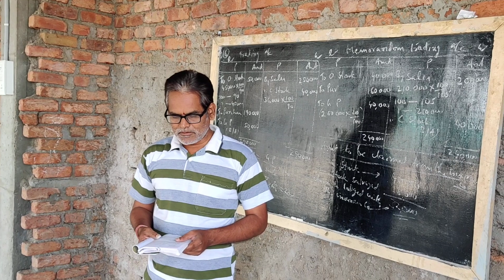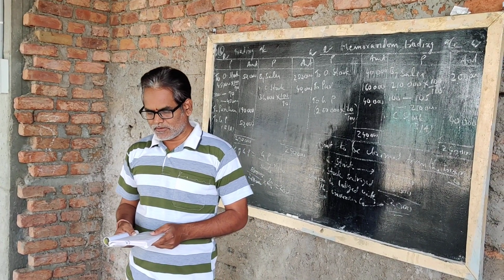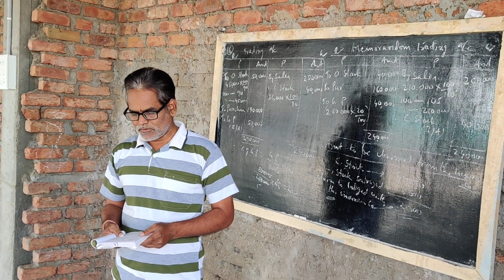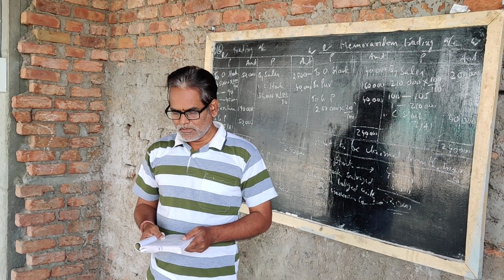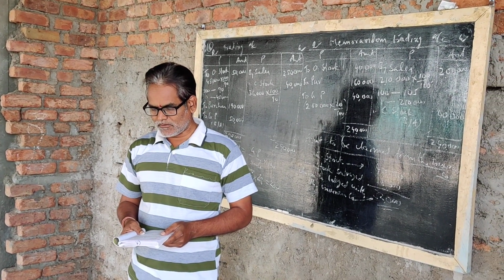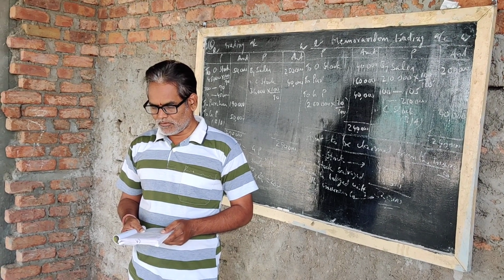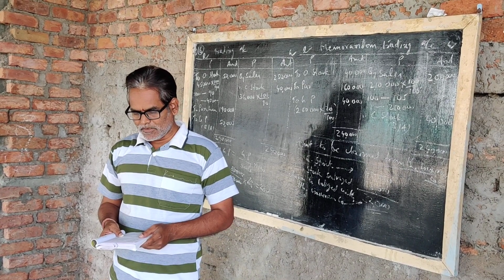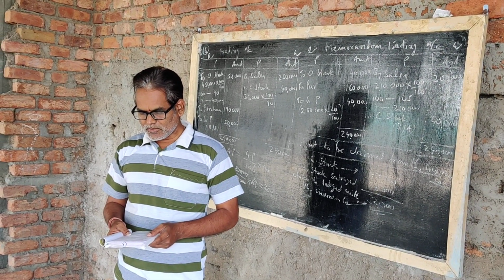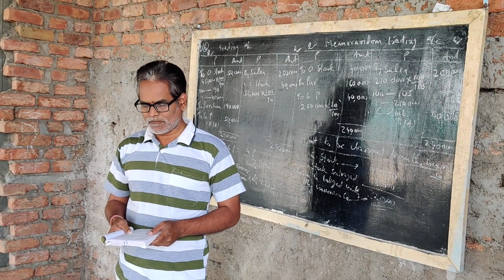Sundry debtors on 31st December 2002, 40,000. Sundry debtors on 30th September 2003, 30,000. Stock on 31st December 2002, 15,000. Cash received from debtors 1,44,000. Purchase from 1/1/2003 to 30th September 2003, 1,25,000. Rate of gross profit to cost of sales 25%.